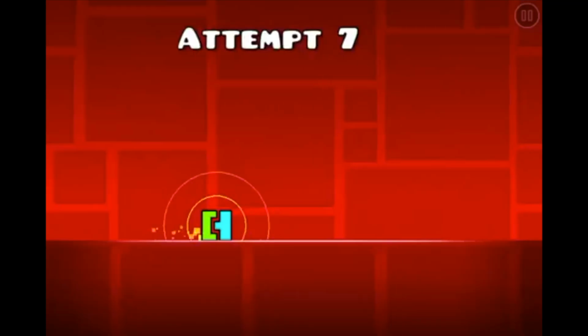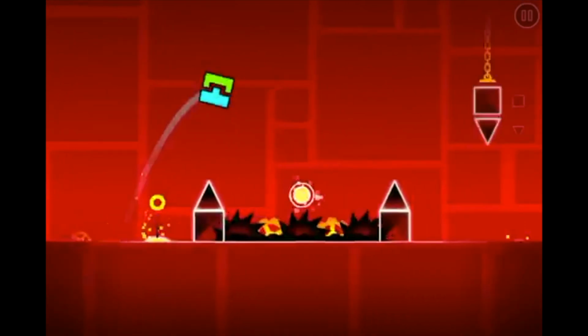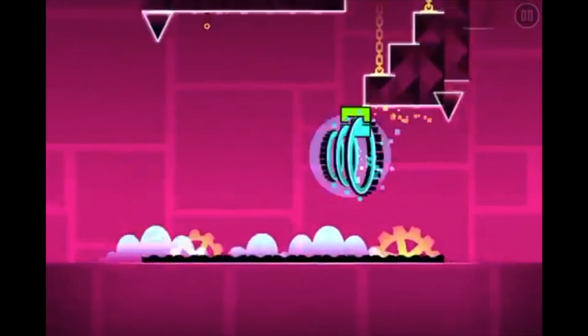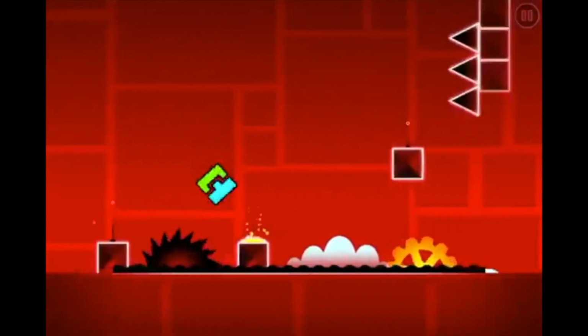Update 1.4. Update 1.4 added the level Clutterfunk, which introduced players to the idea of mini size, where your inputs were more sensitive and needed to be controlled more carefully.